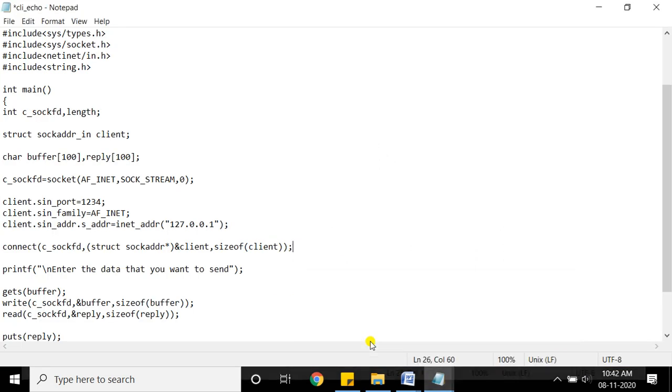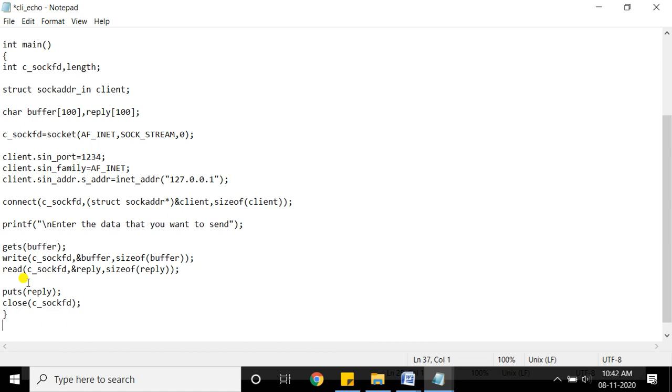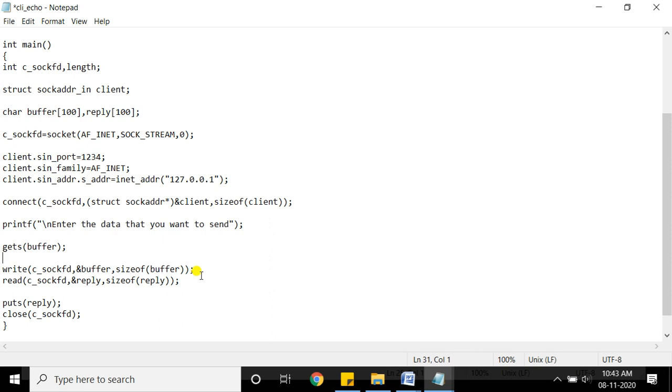Okay, let me talk about how the client is going to write. As I am showing the demo of the echo client and echo server, see here I am asking for anything that you want to send to the server side for echo purpose. So take it into a buffer. Buffer is a character array I have taken here. It is a string that I am asking from the user, and that string I just send to the server side. So how can I send the data? I need to use the write system call. Look here, the write system call is used.